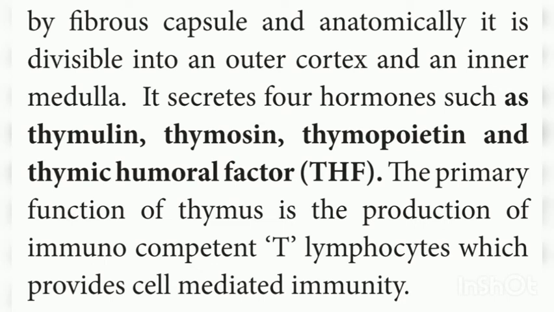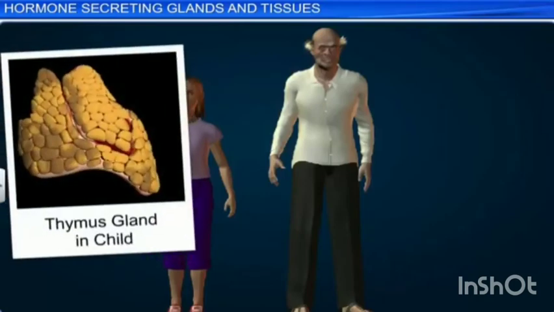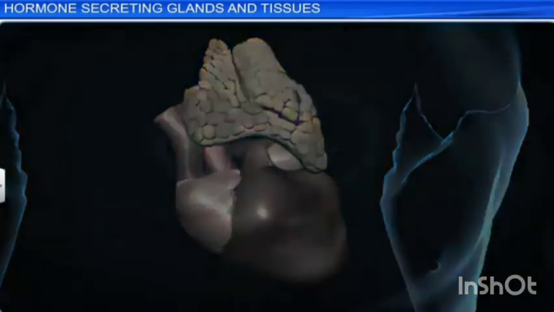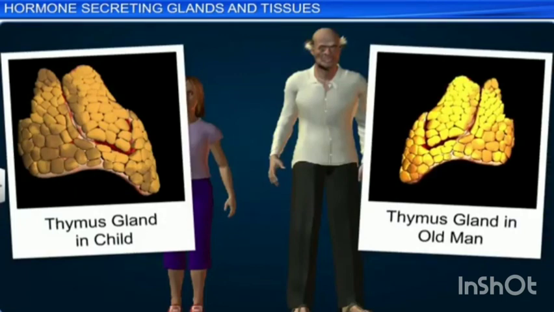For example, cancer cells, right? Old age people are often sick. Why? Due to the degeneration of thymus gland, thymosin level decreases. As a result, the immunity of old age people becomes weak and causes sickness. As age increases, the thymus gland degenerates and the thymosin level decreases, so the immunity becomes low and old age people often become very sick.